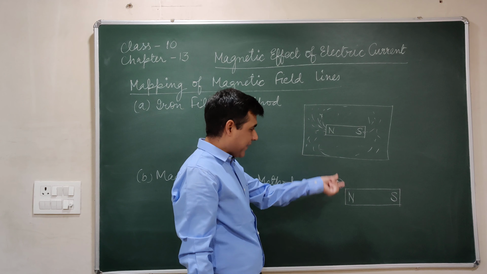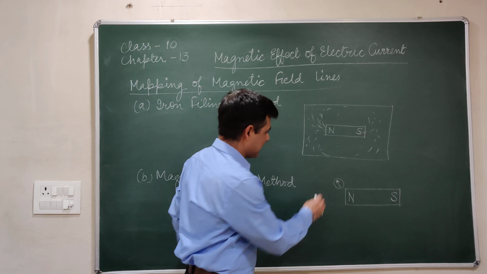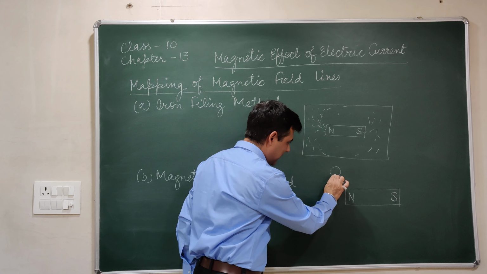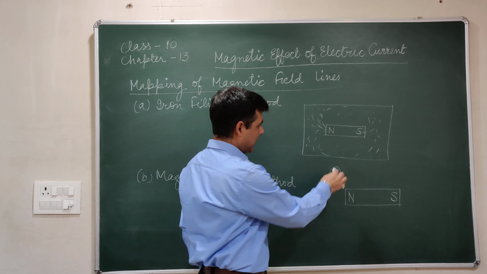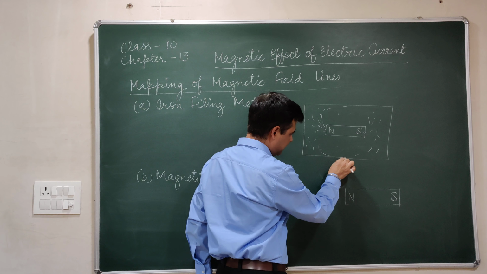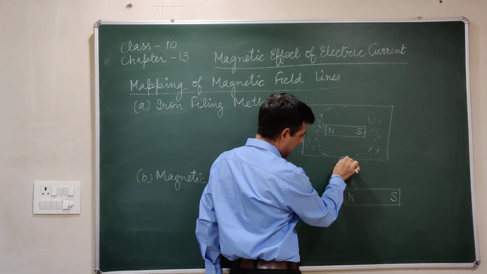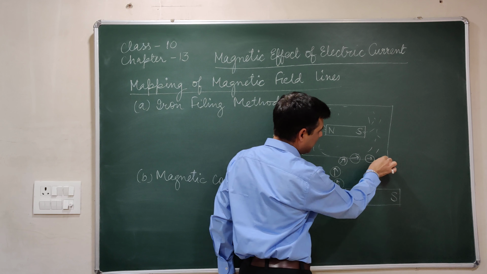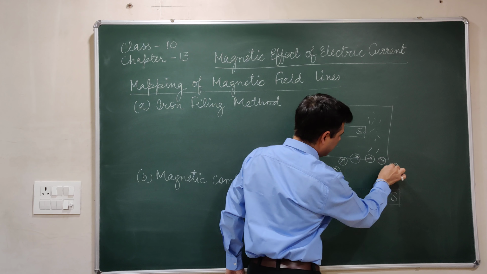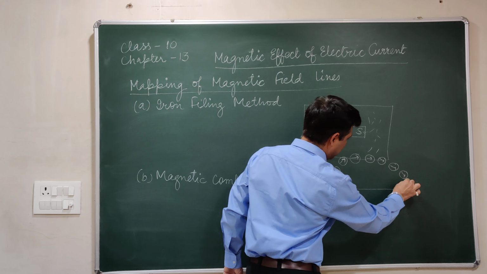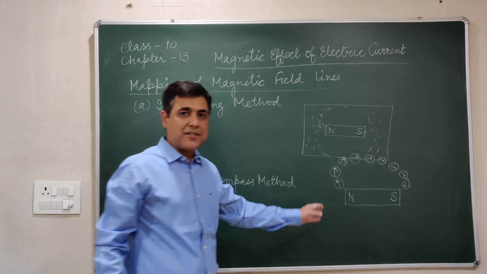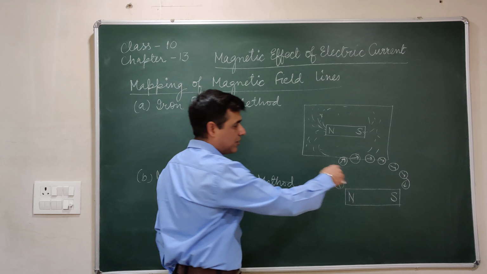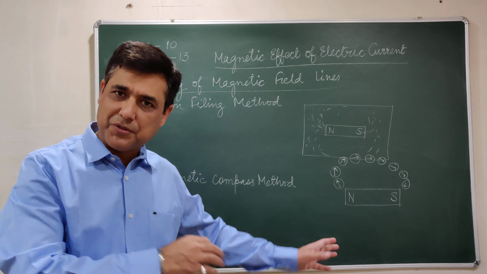Now just pick it up and place it at this point. Now you will see that it shows the direction a little bit in this direction. Then place it over here. It turns this side. Then at this point place it over here. It will point towards this direction. And just keep on placing the magnetic compass wherever it is showing the north direction. So you will find that it starts from north and it ends at south. You can place it over here, and the same observation would be here.